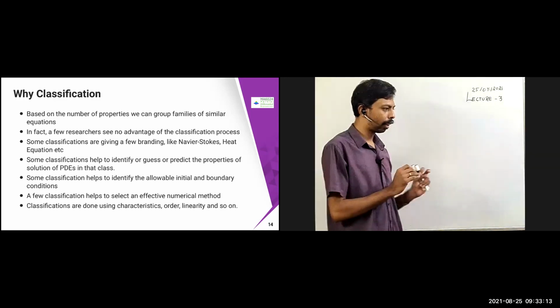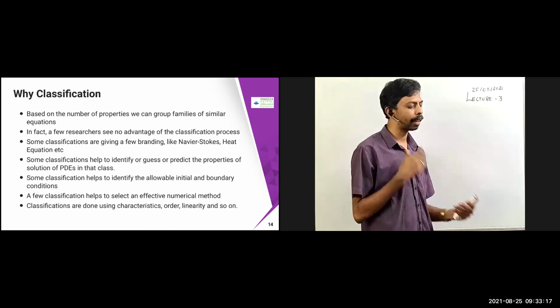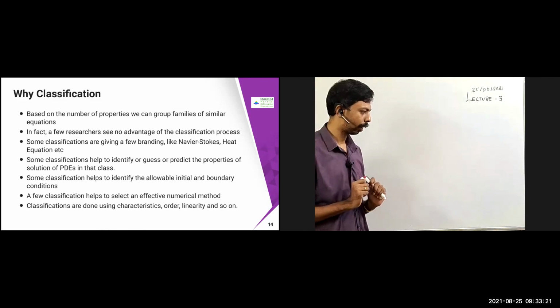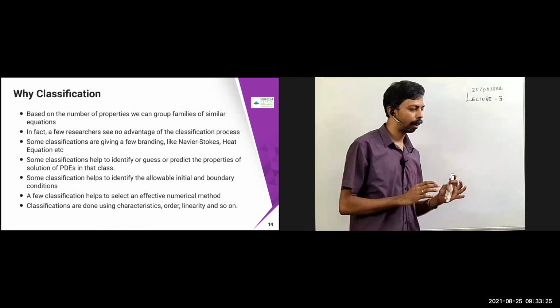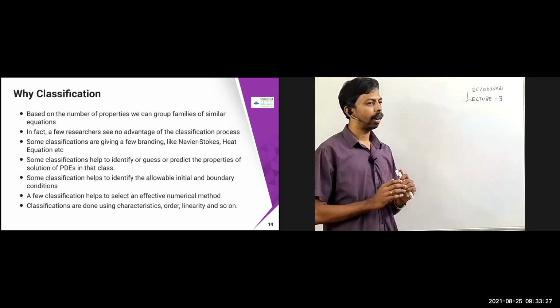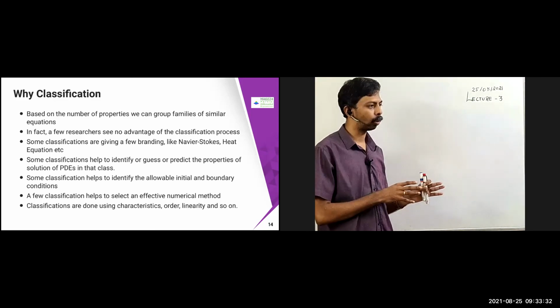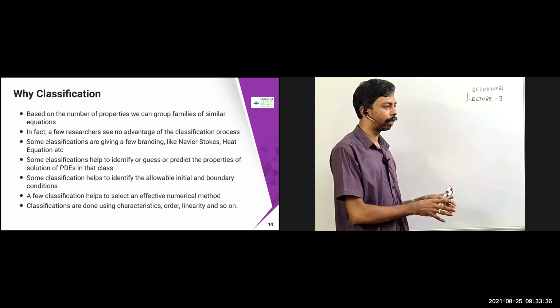So if I just name the equation, from that you can guess or identify some of its properties, so that you can expect what the solution is going to be. Some classifications also help to identify which initial and boundary conditions can be allowed. They can tell you whether, if I put this boundary condition, it will work or not.